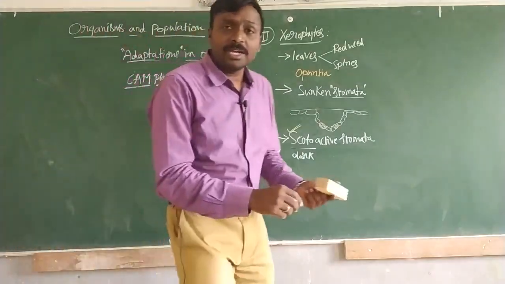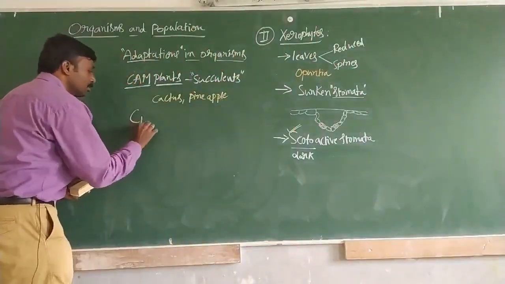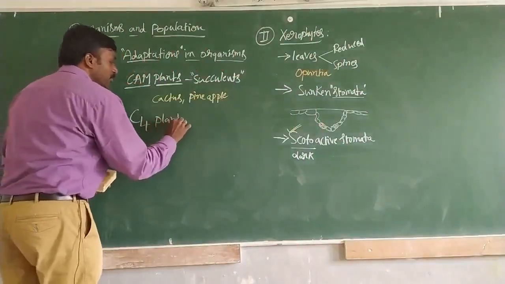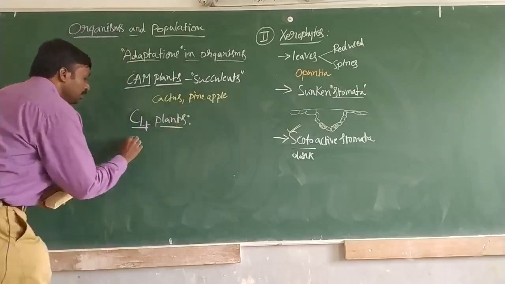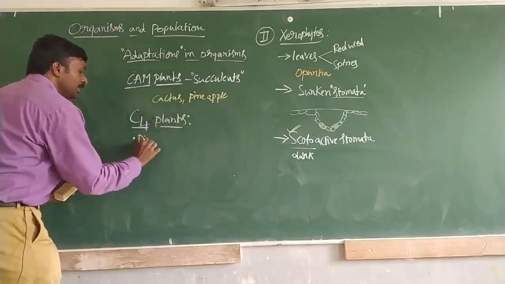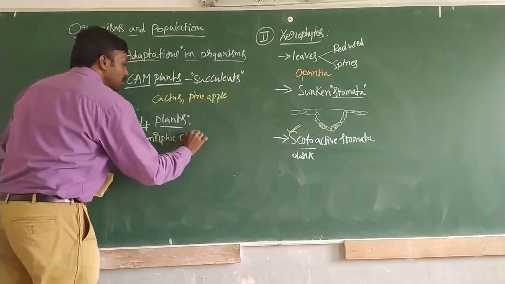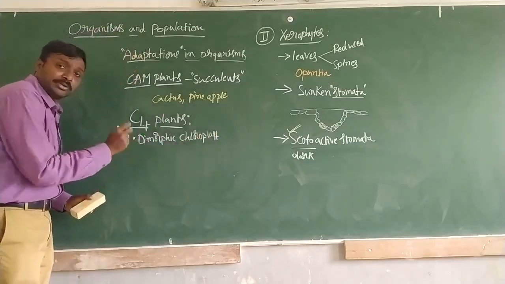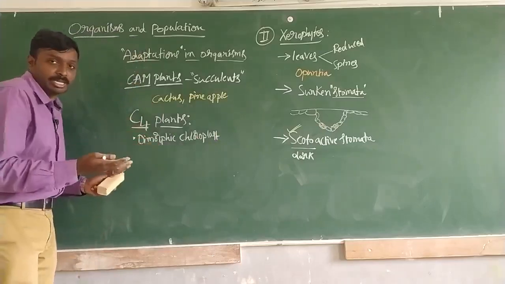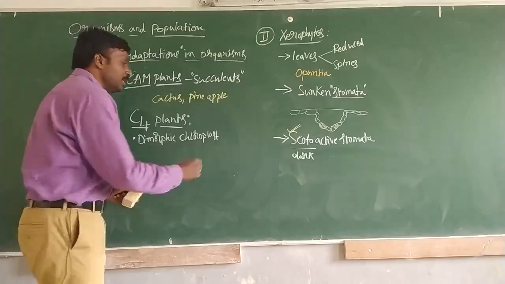Then talking about C4 plants. In case of C4 plants, there are some more modifications. The first modification is dimorphic chloroplast. Di means two, morphic means appearance. So there will be two different appearances of chloroplast.